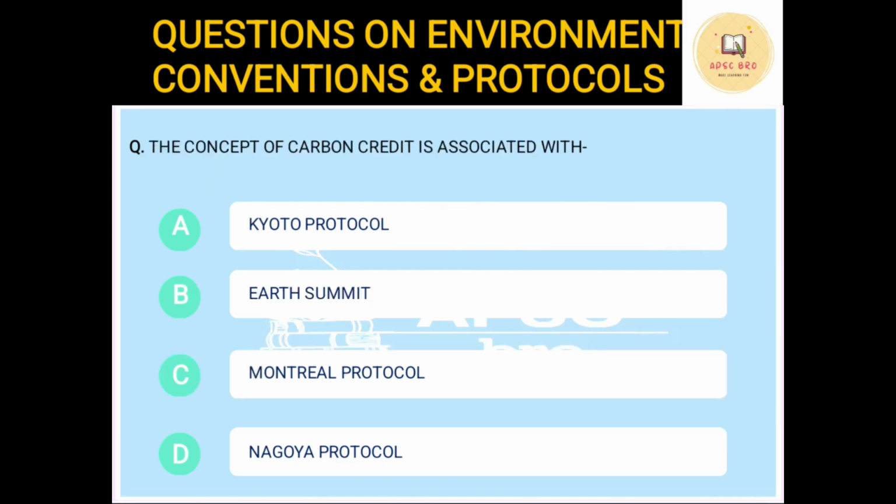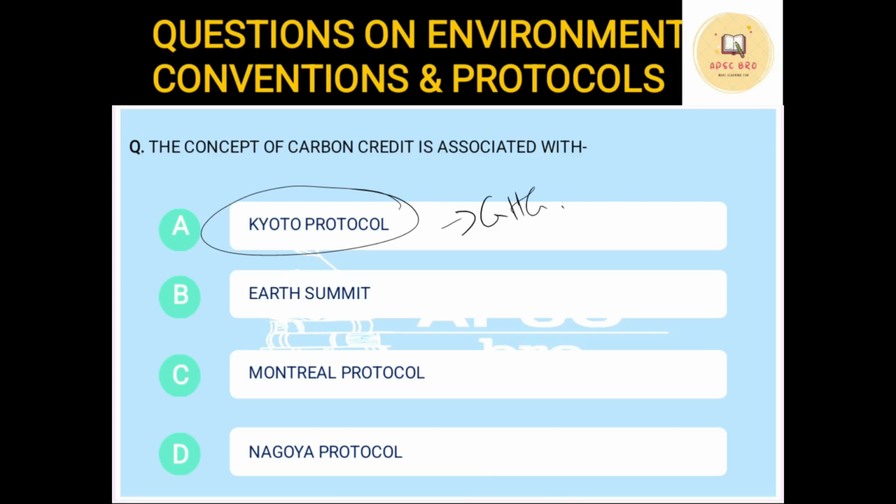Next question. The concept of carbon credit is associated with Kyoto Protocol, Earth Summit, Montreal Protocol, and Nagoya Protocol. Almost in every question that we have dealt with, you must have seen this term, Kyoto Protocol, because this is very important. Kyoto Protocol basically deals with the production of greenhouse gases and the climate change because of that. Okay. Now, what is the carbon credit system? The carbon credit system is something like this.